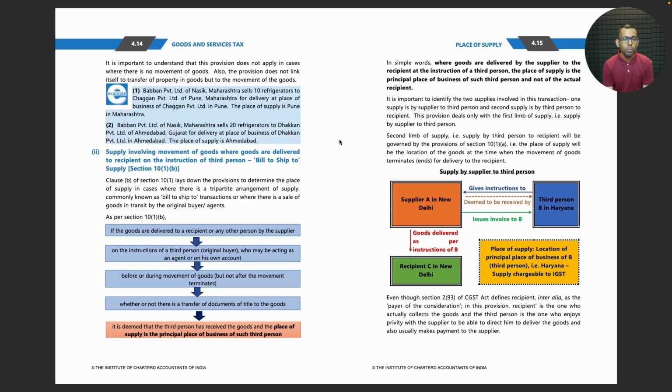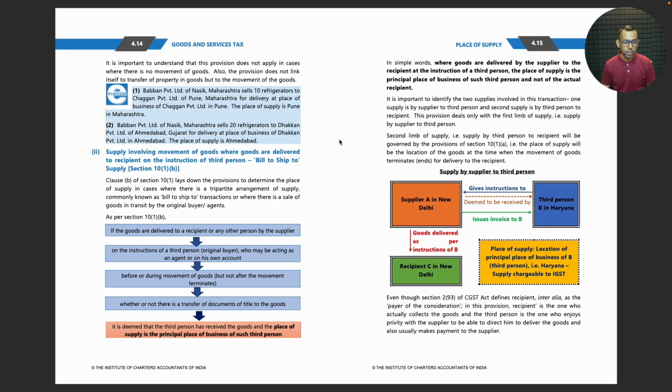Supply involving movement of goods, where goods are delivered to recipient on the instruction of third person, bill to ship to supply. Clause B of Section 10 subsection 1 lays down the provisions to determine the place of supply in cases where there is a tripartite arrangement of supply, commonly known as bill to ship to transactions, or where there is a sale of goods in transit by the original buyer or agents.